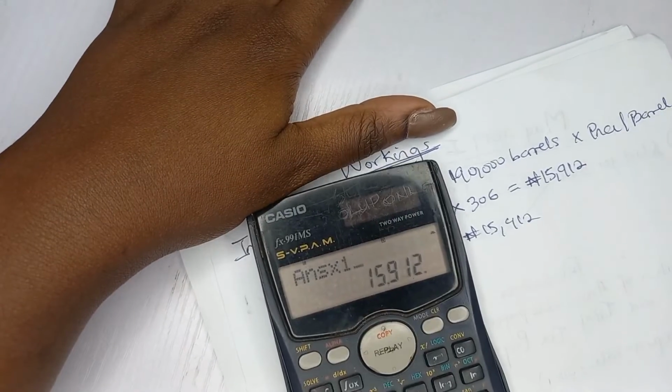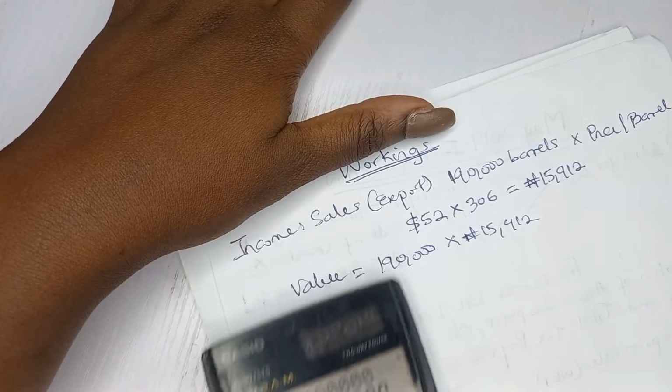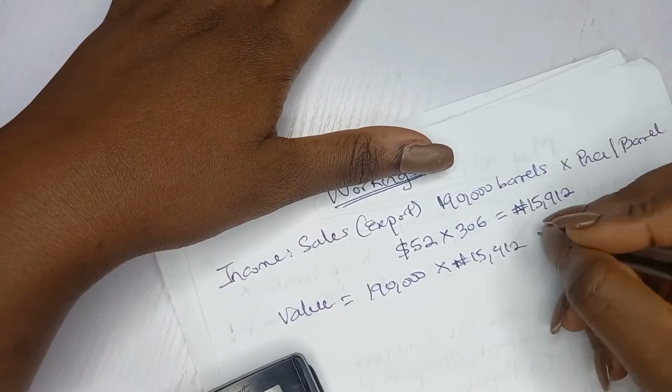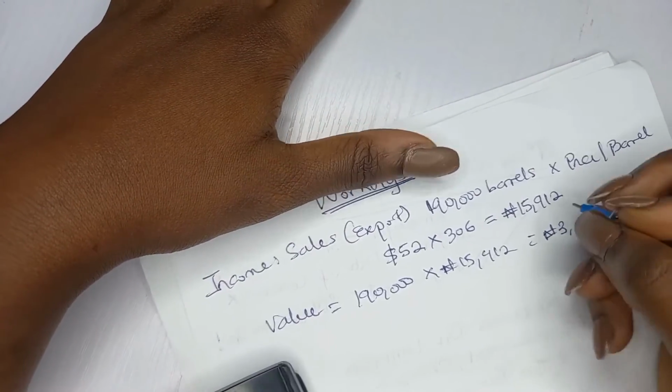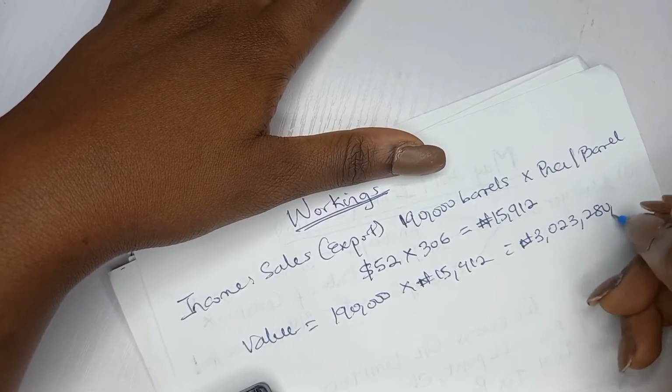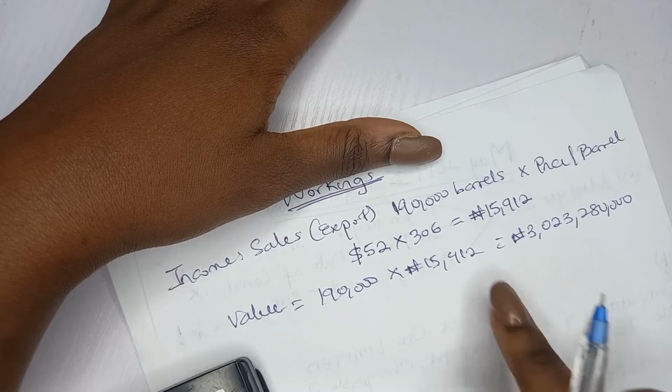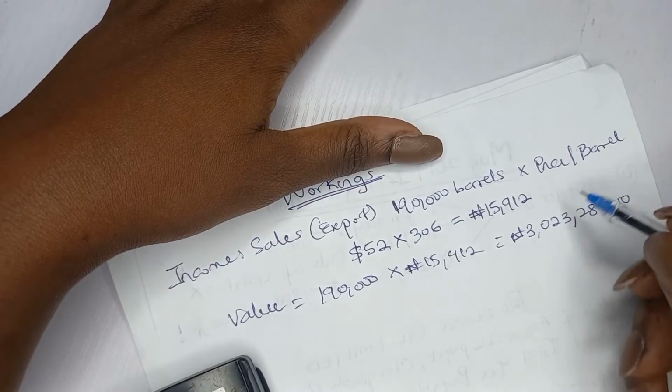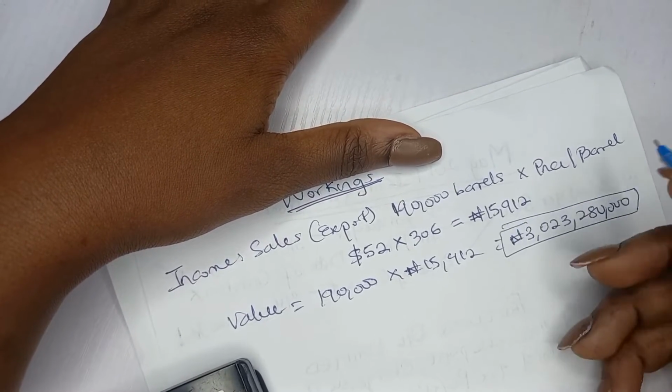That will give us 3 billion. These people are making money. 3,023,280,000. Now this value is based on what? Posted price.